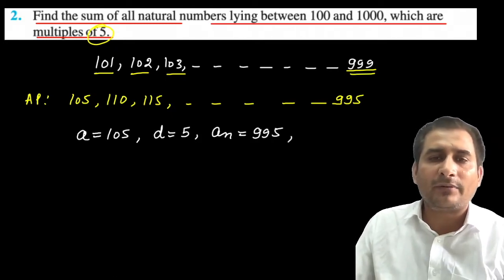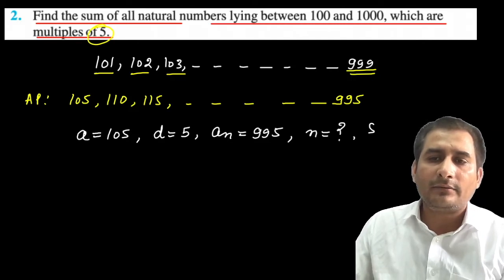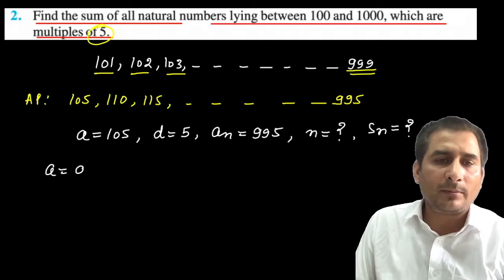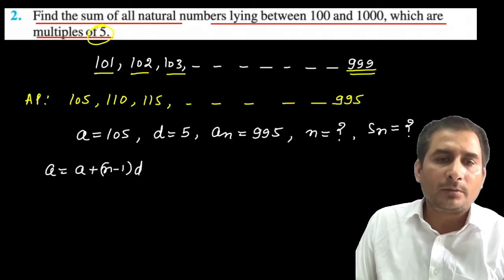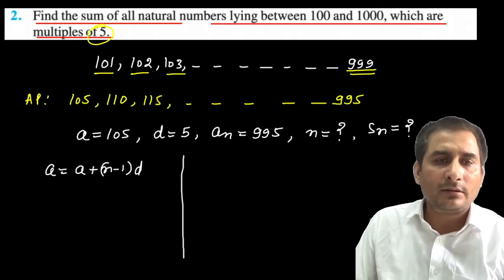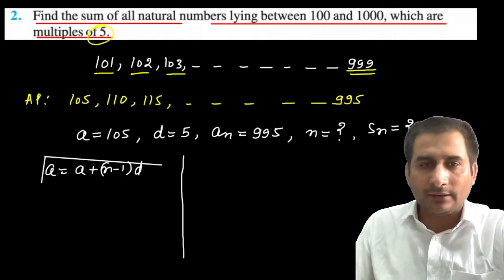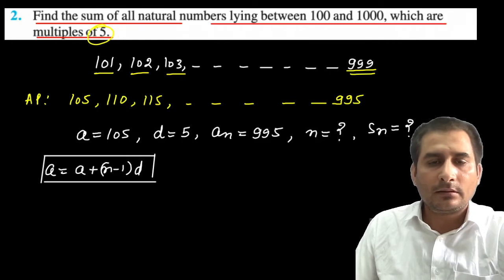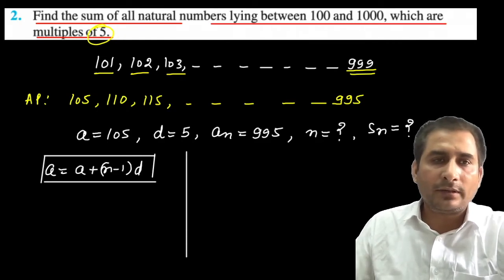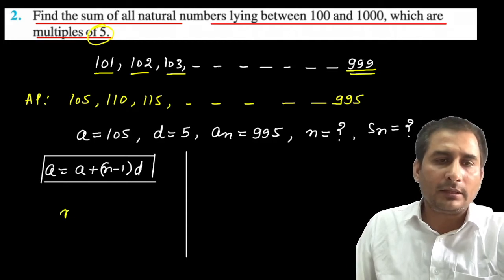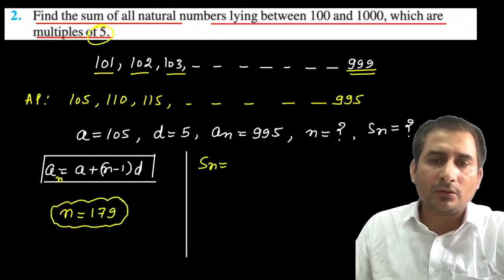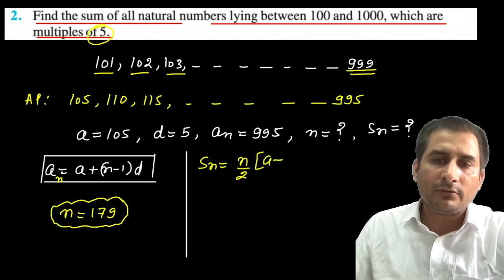Again we need to find n. First we have to find n, and then use n in the formula for Sn, then Sn. So how to find n? We know we need to apply this formula, a plus n minus 1 into d. So put all the values in this formula by yourself and tell me the value of n. So n is 179. Okay. Write it in your notebook, and after putting all the values, an is equal to, n is 179, right? Yes. Okay. Now use this formula on your notebook and find the value of Sn.